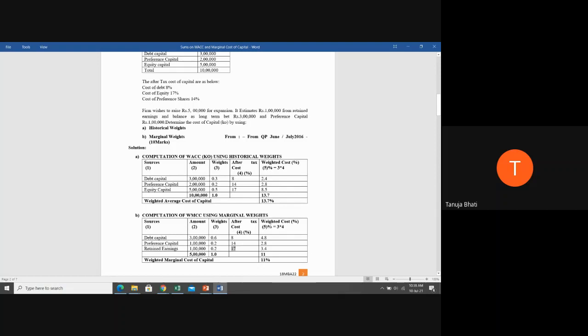Now our next fifth column is nothing but weighted cost, which is nothing but weights into cost. So 0.6 into 8, 0.2 into 14, 0.2 into 17. You write it in this particular fifth column and just take the total of this. You will get 11% as the weighted marginal cost of capital under the marginal weights. Is problem number 2 sub question B clear to everyone? Yes, ma'am. Okay. Next.